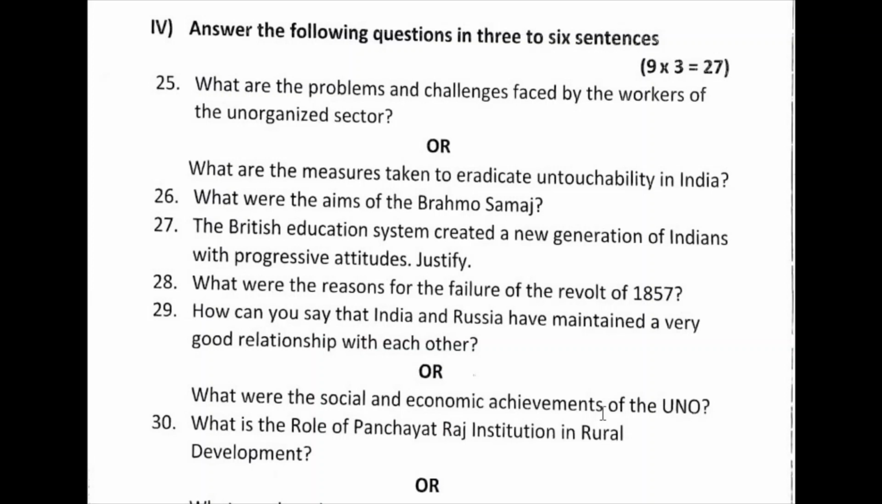And WHO, UNESCO, UNICEF, World Refugee Council. These are a few organizations which showed interest in the social well-being of the world. Universal Declaration of Human Rights in 1948. That is an important one, an important achievement of UNO. And UNO played a decisive role in the removal of apartheid, colonialism, and imperialism.